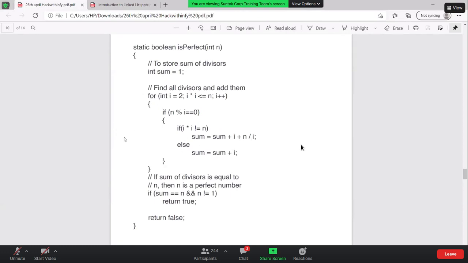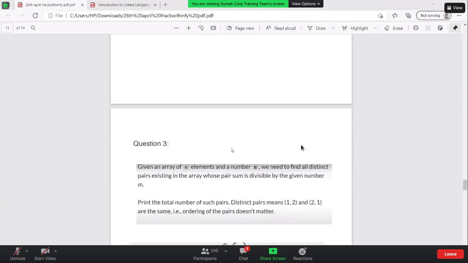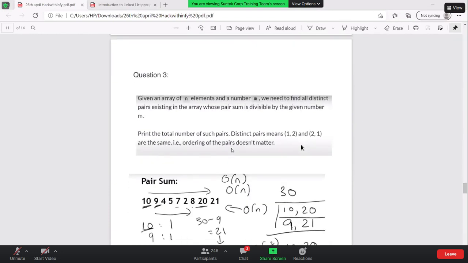If all good, maybe we can move on to the next question. Can you guys try to read the question?